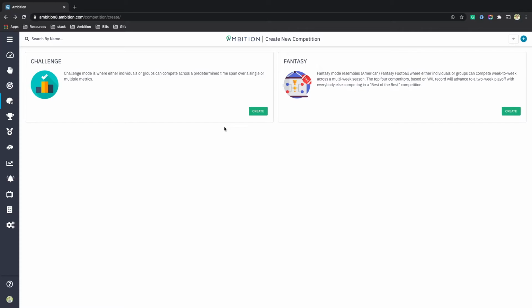Creating a competition within Ambition, there are two options: Challenge, which is a standalone competition, and Fantasy, which is a multi-week season where the top 4 competitors will compete in a playoff at the end. For the most part, these are really similar. I'll go over the differences in Fantasy at the end of the video, but for now, we're going to build a challenge competition.